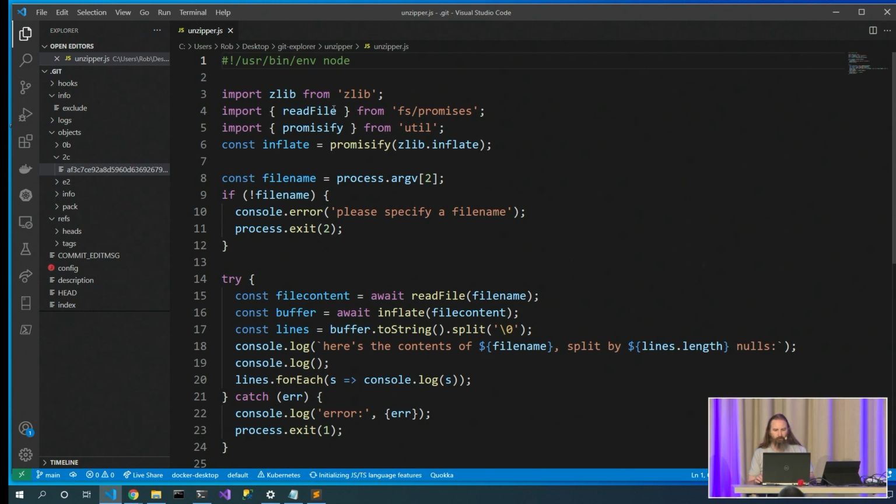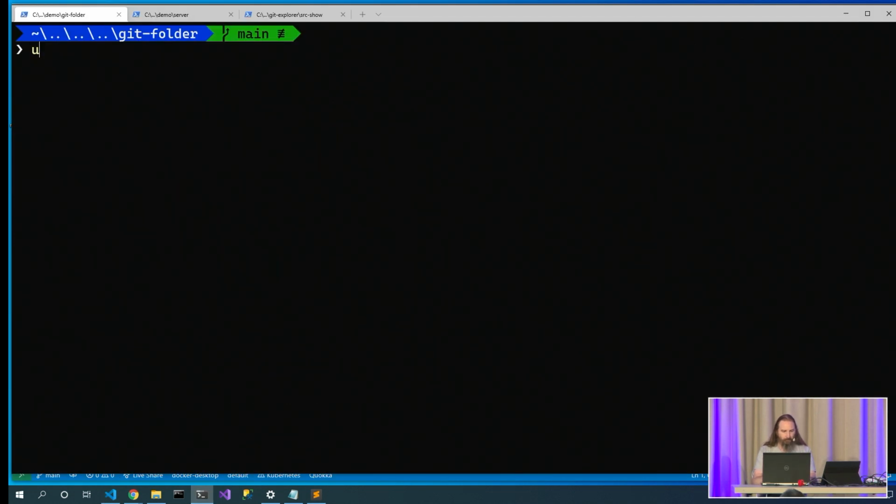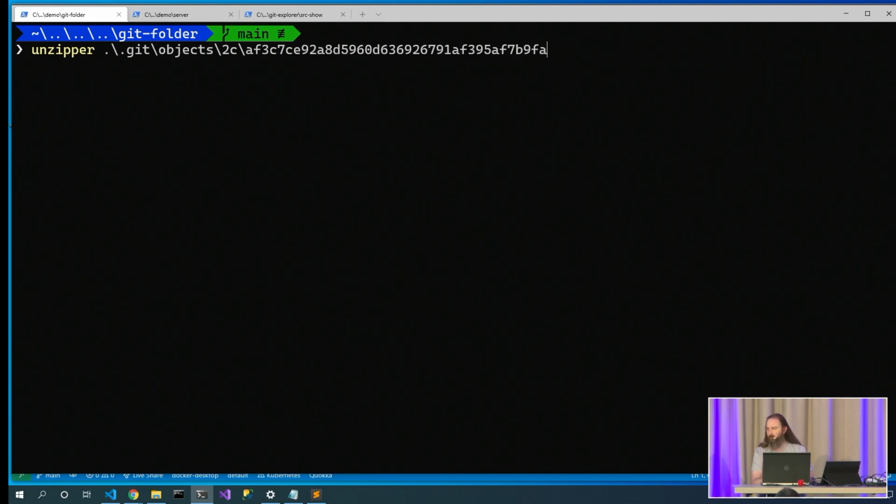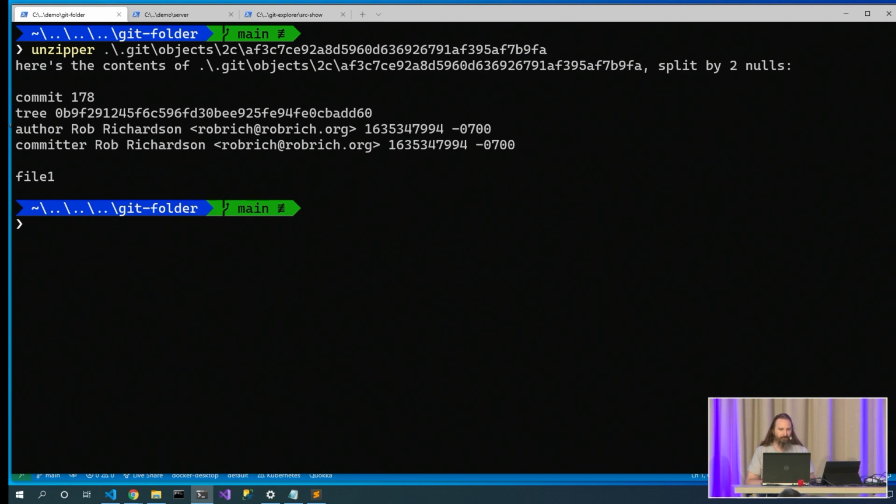It just goes and grabs my file, reads it, inflates it using this zlib library, and then outputs the contents. I'm going to split it by nulls so that I get different lines, and that will help me understand that content. Okay, so we've got this 2CAF file. From here, let's unzipper. We'll go into our .git folder, and then objects, and then 2C, and then AF, and let's unzipper this file. Here's the contents of it.